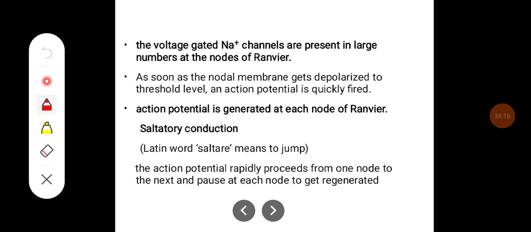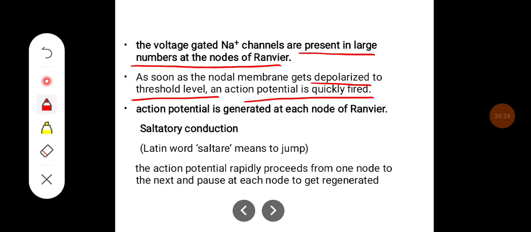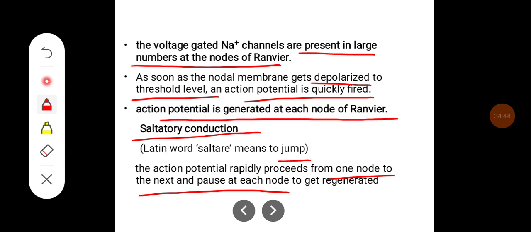The voltage gated sodium channels are present in large numbers at the node of Ranvier. As soon as the nodal membrane gets depolarized to threshold level, the action potential is quickly fired. The action potential is generated at each node of Ranvier. This is called saltatory conduction. In the Latin word, salta means to jump. The action potential rapidly proceeds from one node to the next and pauses at each node to get generated.